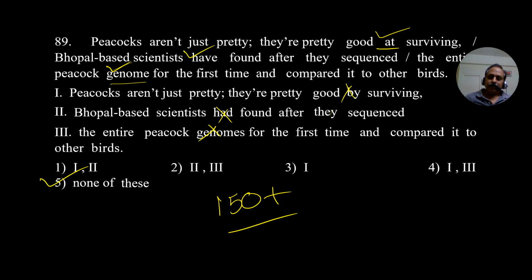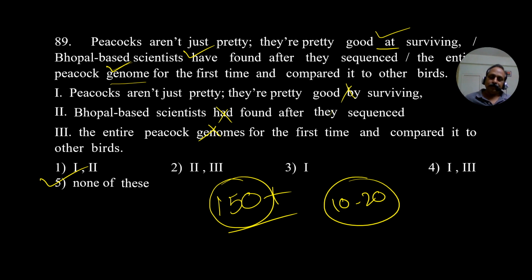The context is not familiar, and there are 150 words you have to know. At least you should know the context. And of the 150 words, many of these, even those who are very good at English may not know, frankly speaking. At least in my opinion, 10 to 20 words they have to refer to the dictionary. Even those who are very good at English have to refer to the dictionary. So practically it is not possible to know them all.